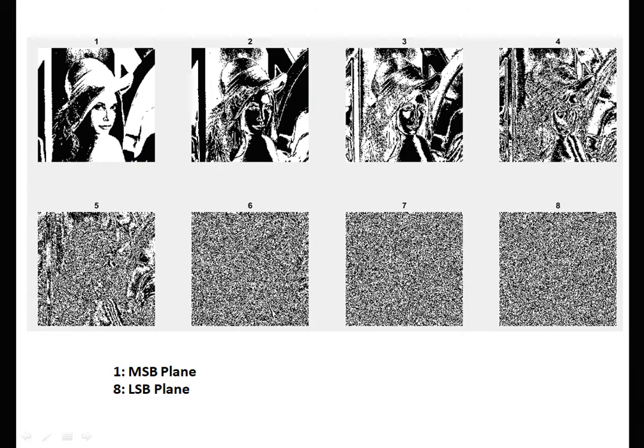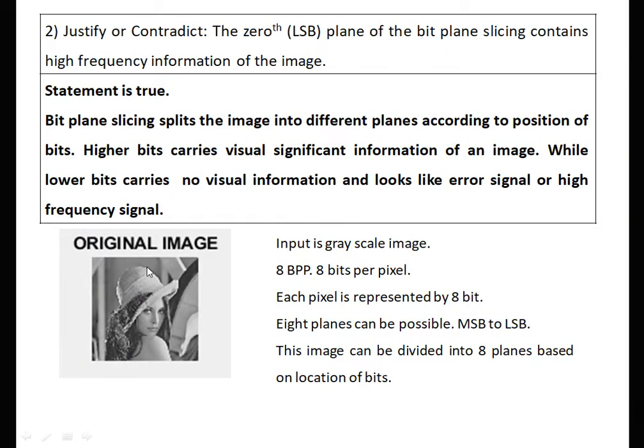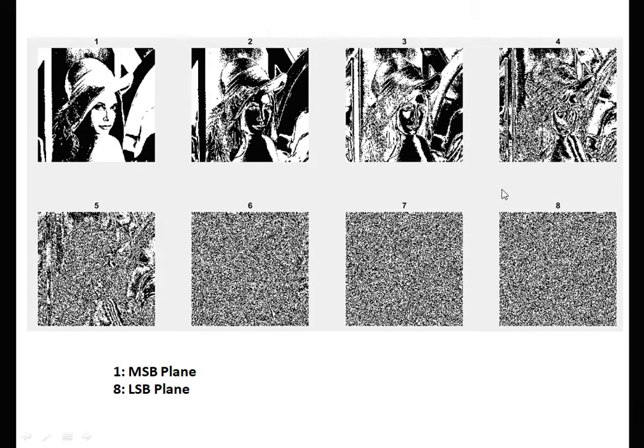Now see the 8 images created from this original 8-bit grayscale image, based on the location of their plane. As each pixel is represented by 8 bits, 8 planes are possible. This is the image with the MSB and this is the image with the LSB, and as we move from MSB to LSB, we can see that visually significant information decreases step by step.